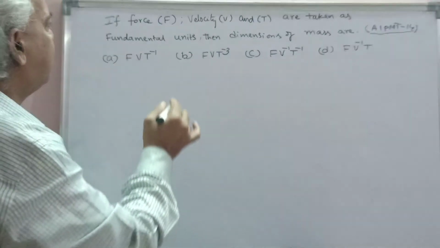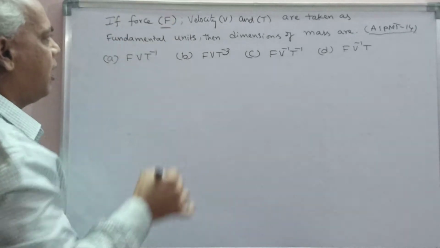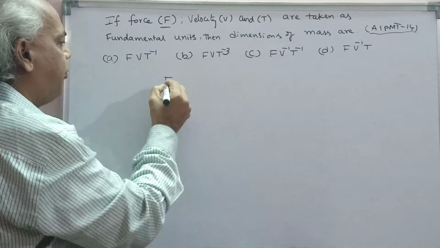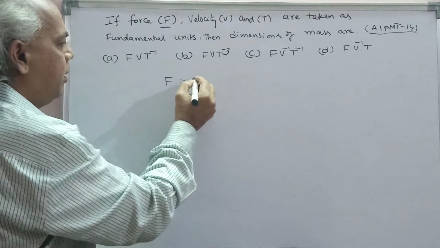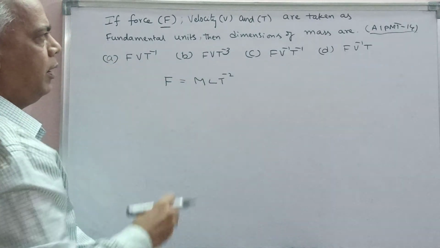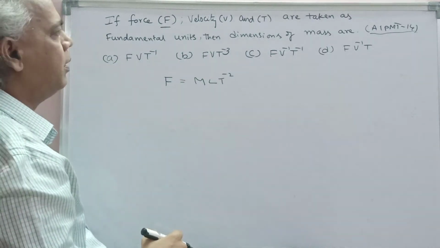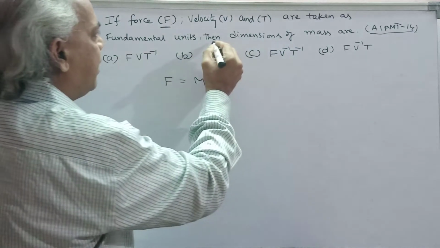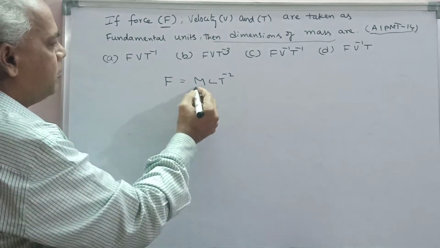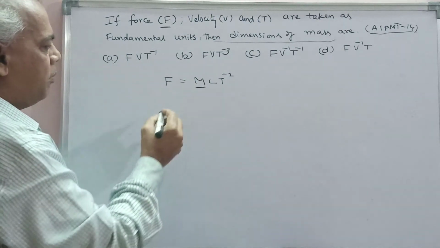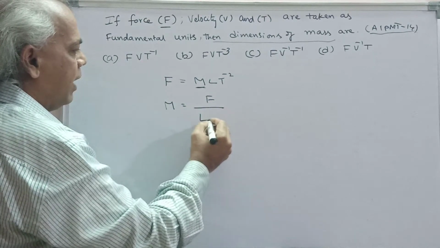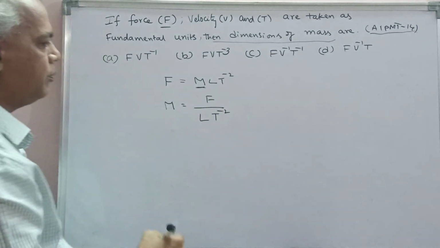So we must know the dimensional formula of a force. The dimensional formula of force F is equal to M L T power minus 2. It is a direct question. So here the question is the dimensions of mass. So mass m is equal to F by L T power minus 2.